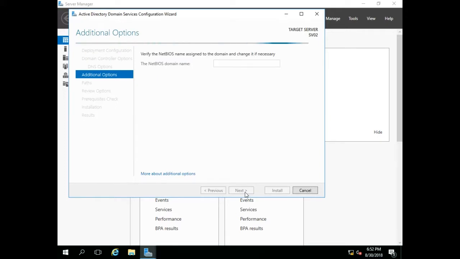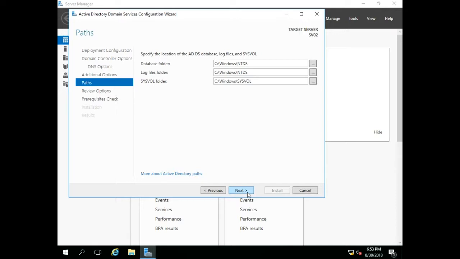This page verifies the NetBIOS name. You can either change it or keep it as default. Use the link in the description to learn about NetBIOS. Select Next once it's verified. Here you have the option to change the locations of the AD DS database, log files and SYSVOL. We will be keeping the defaults since we have only one partition installed.